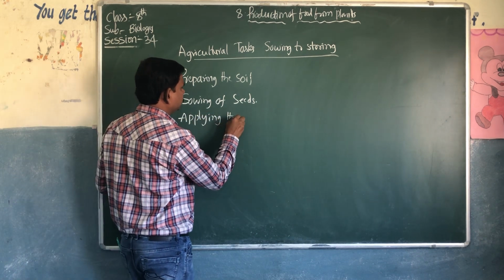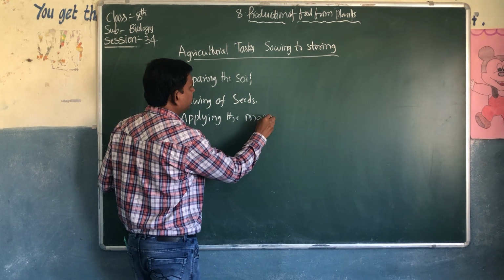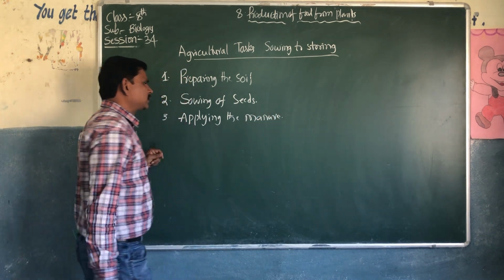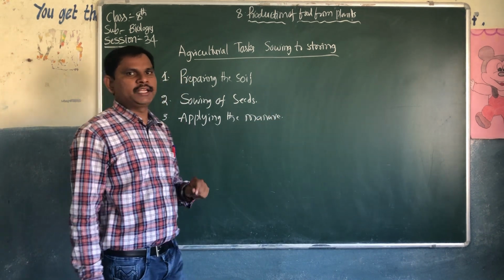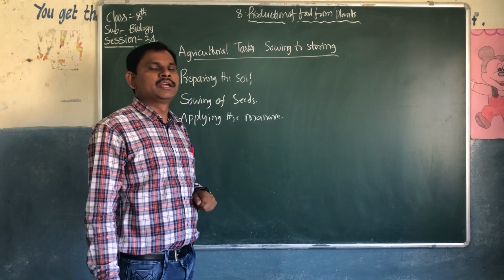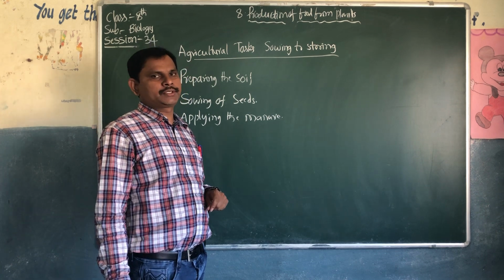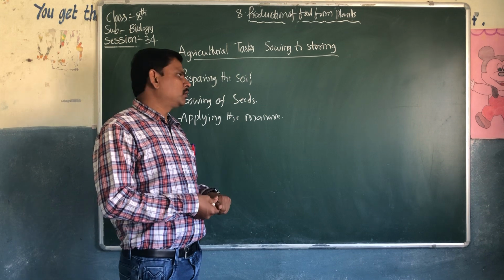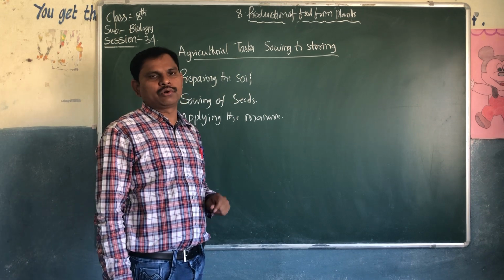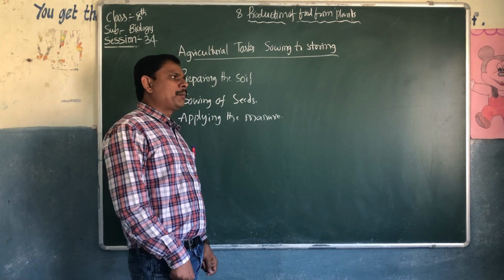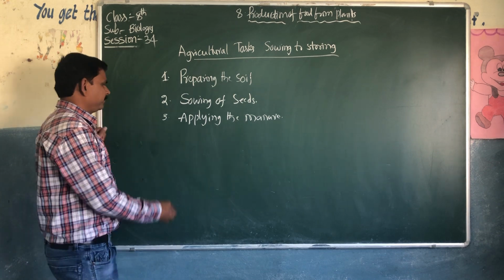Applying the manure is required for the growing and germination of seeds. To get good quality seeds and good quality production, applying manure should be there.